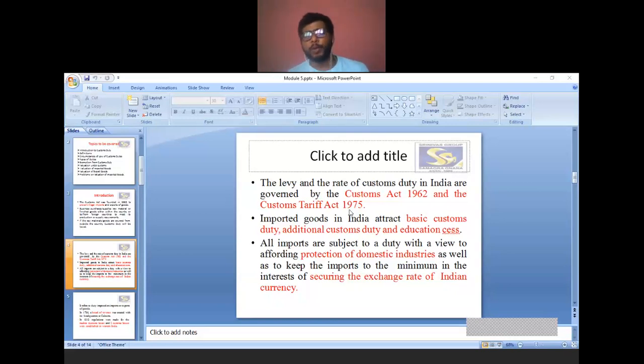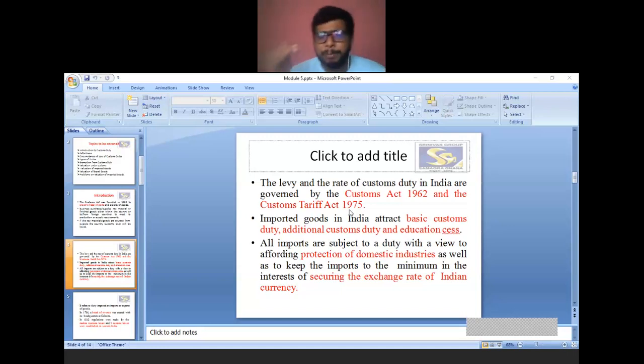Imported goods in India attract basic custom duty, additional custom duty and educational cess. Just as educational cess is charged in income tax, in the same manner education cess is compulsory for all businessmen under custom duty too. So for imported goods in India, basic custom duty is one of the types of custom duty. Additional custom duty is again one of the types of custom duty, also called CVD, that is countervailing duty, and then educational cess. We will discuss these in detail under the types of custom duty.